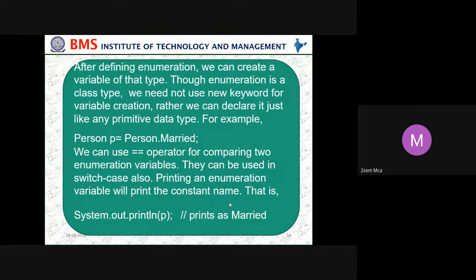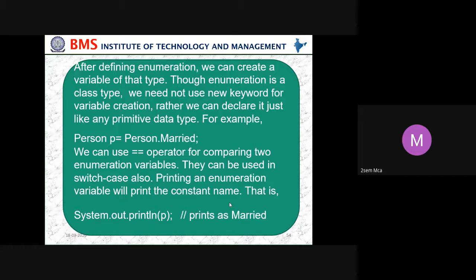After defining an enumeration, we can create a variable of that type. Though an enumeration is a class type, we need not use the new keyword for variable creation. Rather, we can declare it just like any primitive data type. For example, Person p = Person.Married. So Person is the data type, and we say whether a person is married or unmarried.